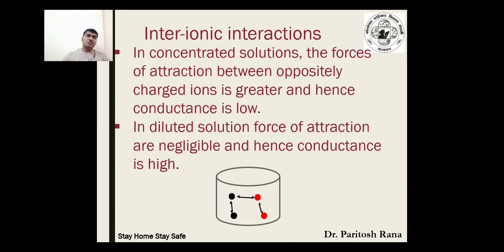In dilute solutions, the forces of attraction are negligible and hence conductance is high. If the ions have more space, there will be fewer interactions. If there is no interionic interaction, conductance will be high, and if there is some interionic interaction, then definitely it is going to affect the conductance of the solution.